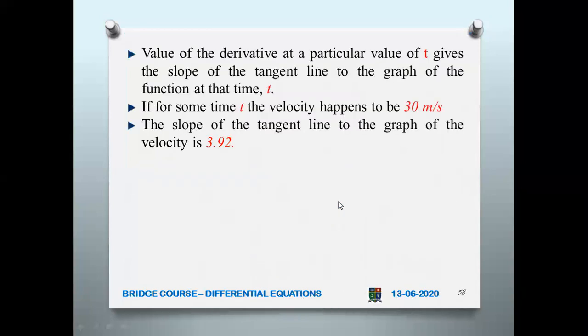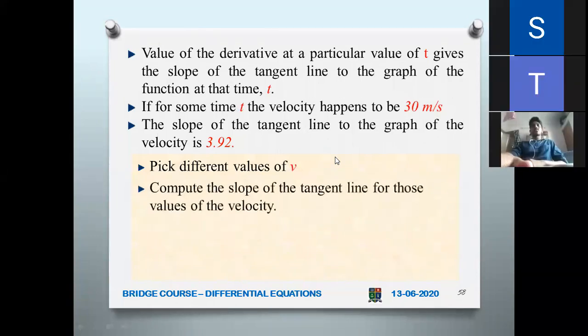Now, the value of the derivative at a particular value of t gives the slope of the tangent, that we know. So the slope of the tangent is nothing but the value of the derivative. If you have dv by dt at a particular point, you can find the tangent line to the graph of the function at the time t. So if for some time t, velocity happens to be 30 meter per second, then the slope of the tangent line to the graph of the velocity will be 3.92.